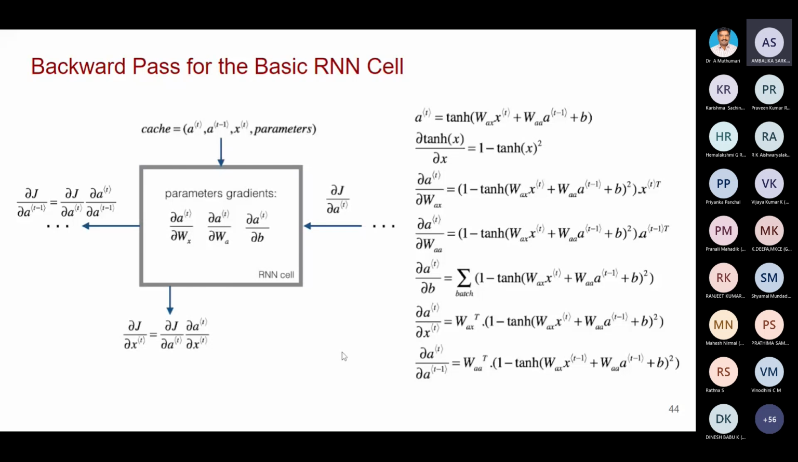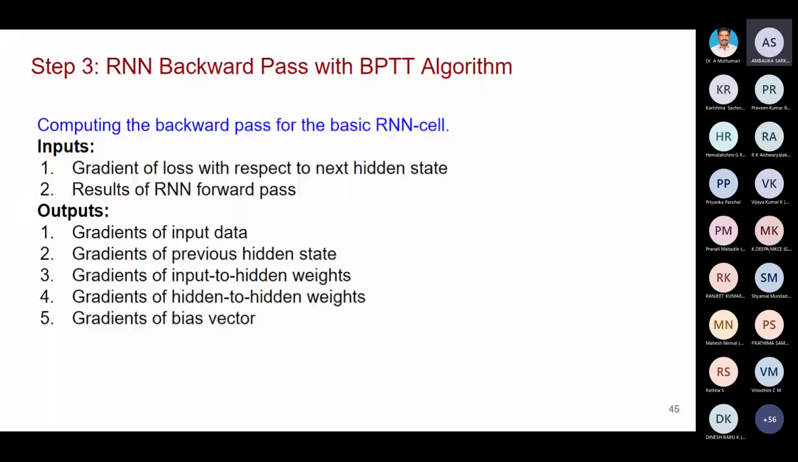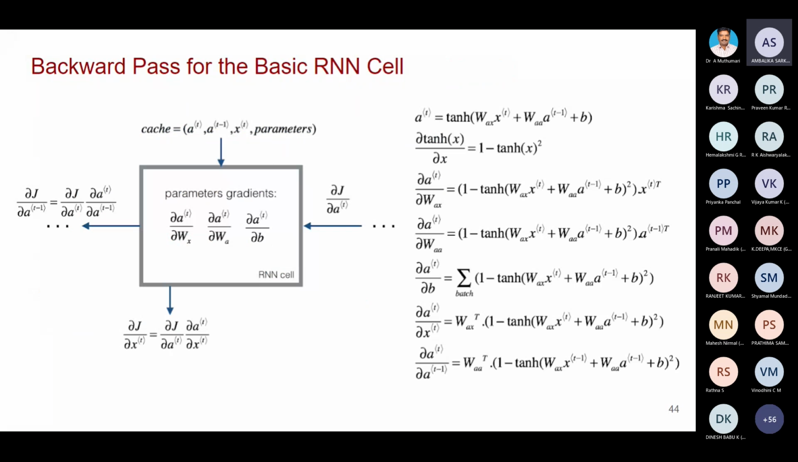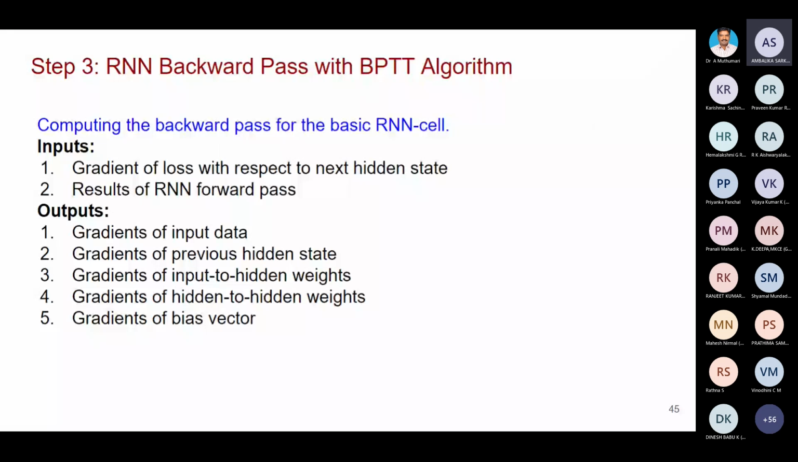In back propagation, what is given as input? Gradient of loss with respect to the next hidden state, and results of the RNN forward pass. I already told you about these two blue marks. One is coming from the right direction, another one from the top. Coming from the right is the gradient of loss with respect to the next hidden state. It is coming from the tth state and is used to make changes in the t minus 1th state. Then the result of the RNN forward pass is coming from the top: cache a of t minus 1, x of t, and parameters. These two are applied.